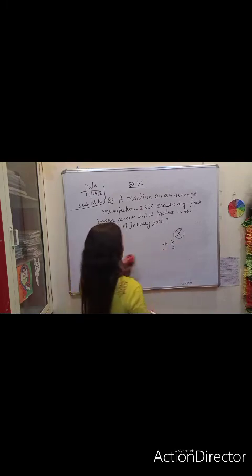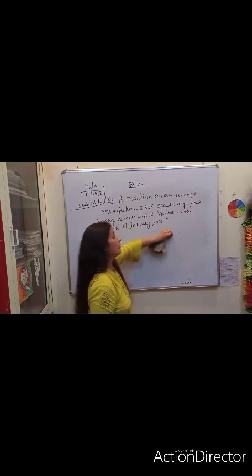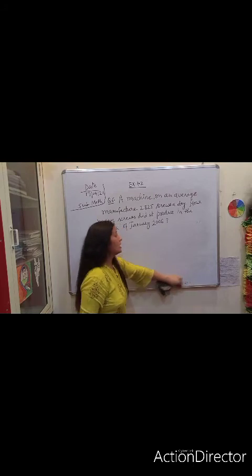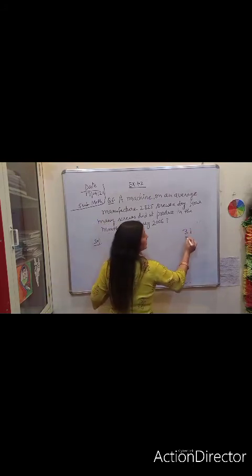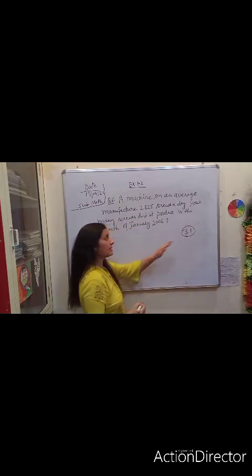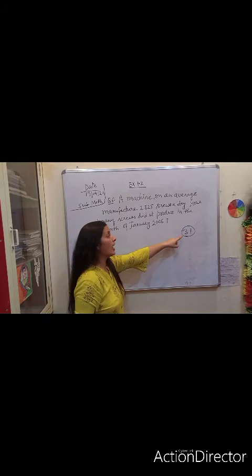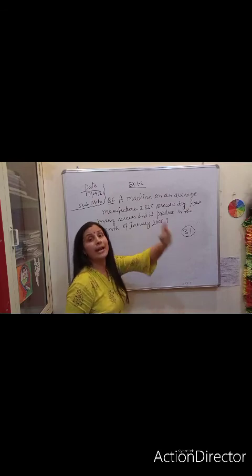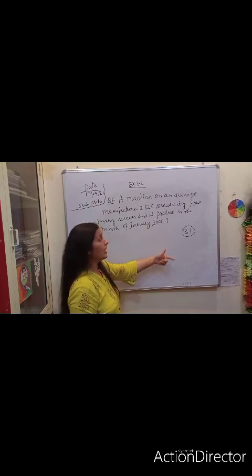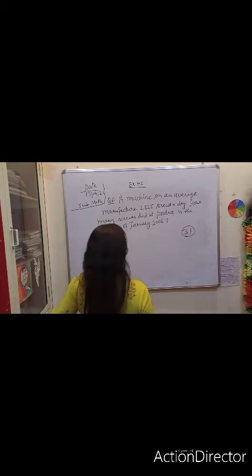So here 1 day's manufacture is given and we are asked about the month of January. So how many days are there in January? We all know that January has 31 days. So 1 day's calculation is given. We have to find 31 days' calculation. 1 day's calculation is given, we have to find many days' calculation. So here we need multiplication. Here we will do multiplication. So how to write the statement?